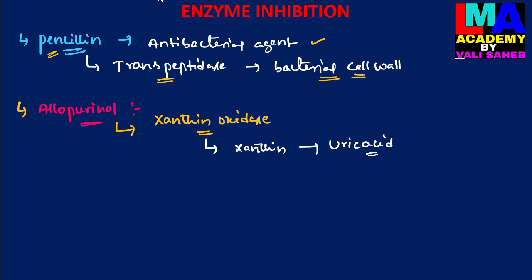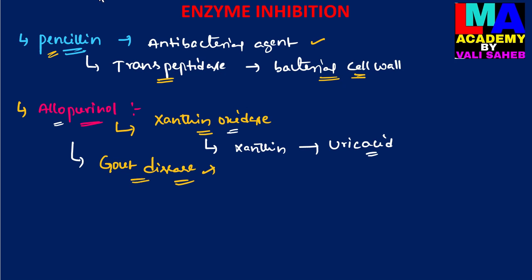This reaction is catalyzed by the enzyme xanthine oxidase, and the catalytic activity of xanthine oxidase is inhibited by allopurinol, which is used in the treatment of gout disease.